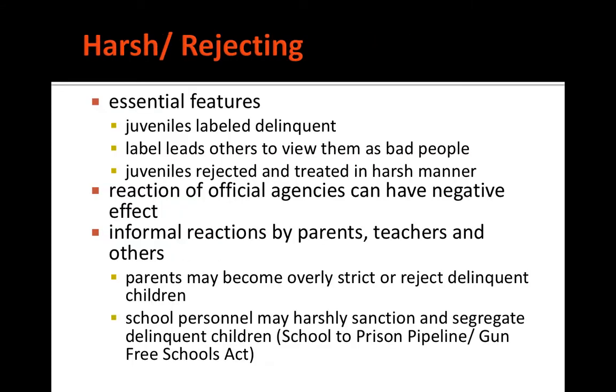So for the harsh rejecting reaction, its essential features are that the juvenile is labeled delinquent, that label leads others to see them as bad people, and then they're rejected and treated in a harsh manner. So essentially, intervening can actually have a negative effect. This can also include informal reactions by parents, teachers, and others. Parents might become overly strict or reject the delinquent child. School personnel may harshly sanction them and segregate them. And we see some of these impacts through things like the school to prison pipeline and the Gun Free Schools Act.